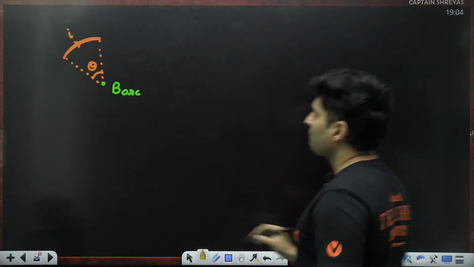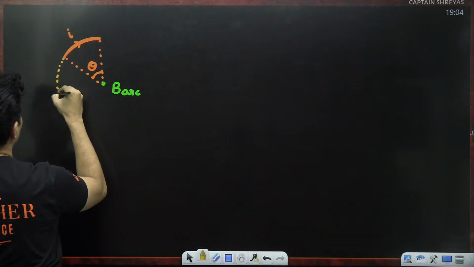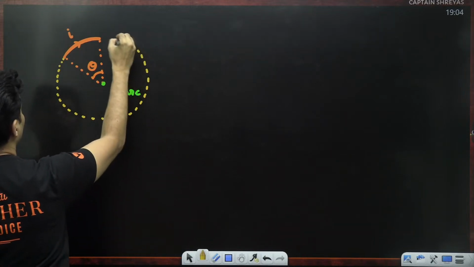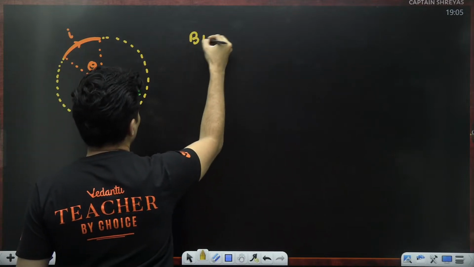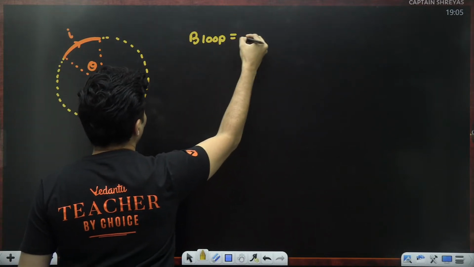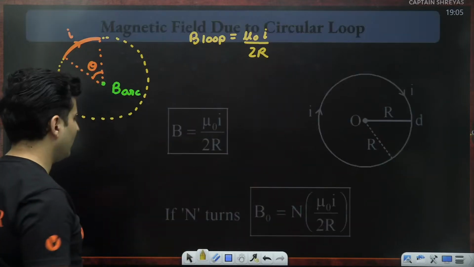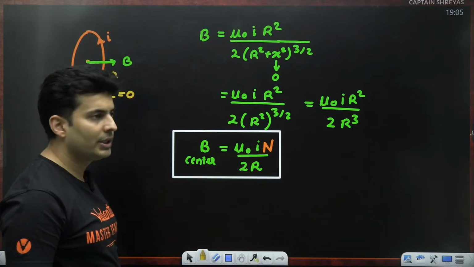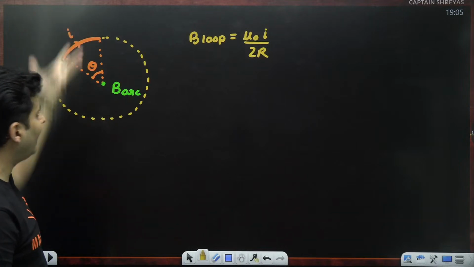Just imagine, had there been our complete loop, then the magnetic field due to the entire loop would have been mu naught I by 2r, which we just did right over here. But now, it's an arc. It is a part of a circle.